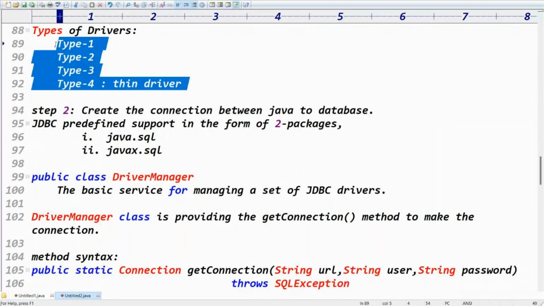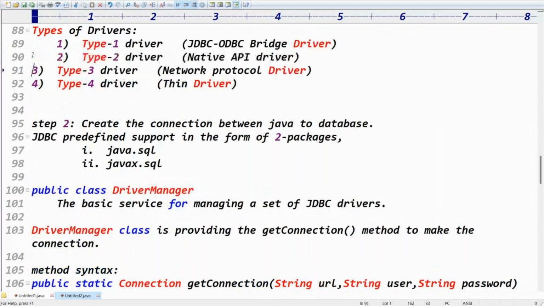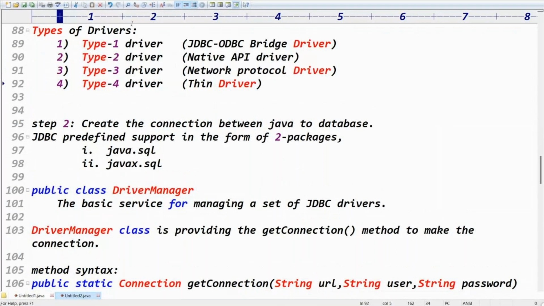There are four types. Number one is type 1 driver, number two is type 2 driver. Type 1 driver is the JDBC-ODBC bridge driver. Which driver are you loading now? In this example, the thin driver, or we can say the pure Java driver.